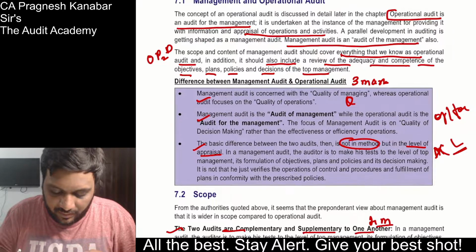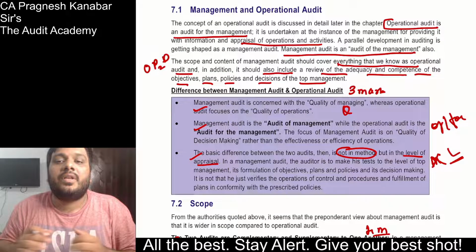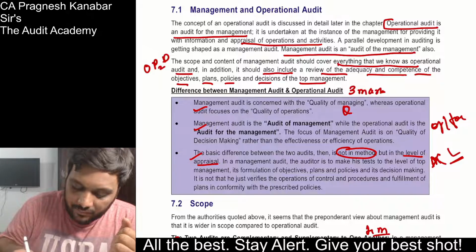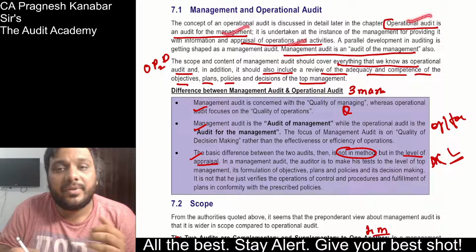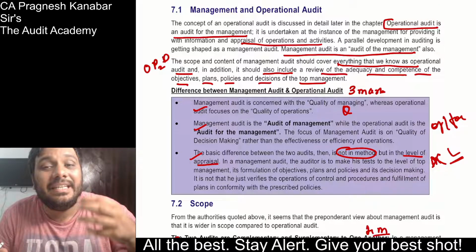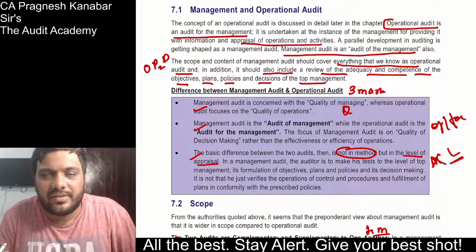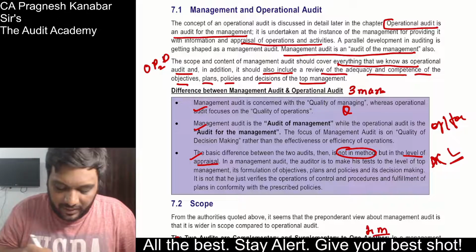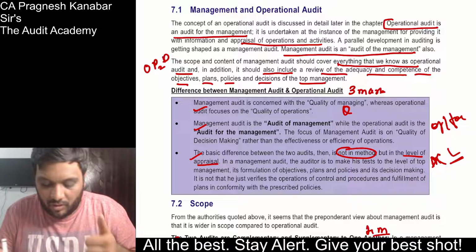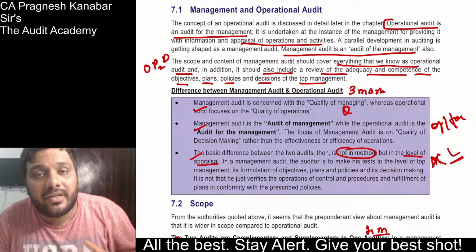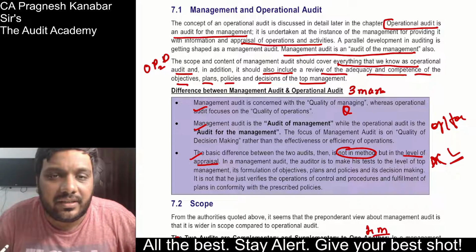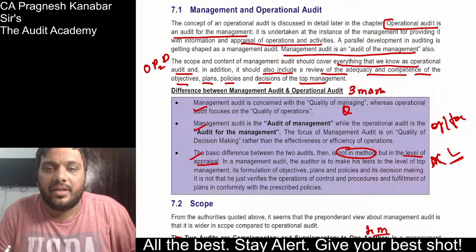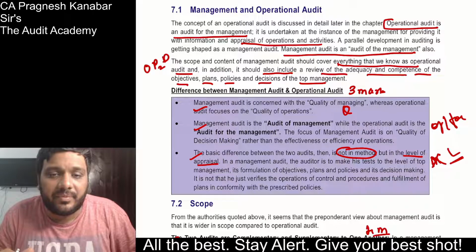Okay, so never forget, just to give an explanation, that operation audit is an audit for management and audit of operations, EEE of operations, economy, efficiency, effectiveness of operations, and management audit is audit of OPD, objectives, plans, policies, decisions of the top management, which will also include a review of middle and lower level management and their managerial efficiency. So please ensure that you are ready when they ask a difference between management and operational audit.